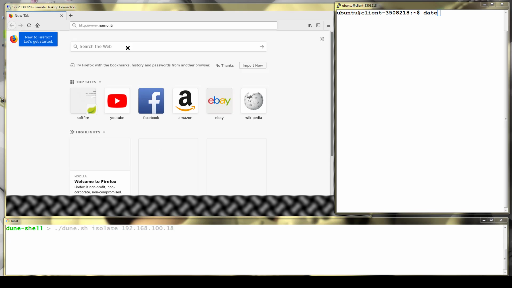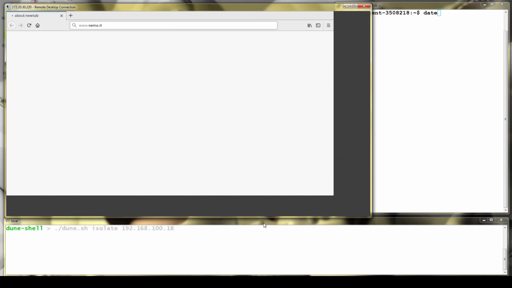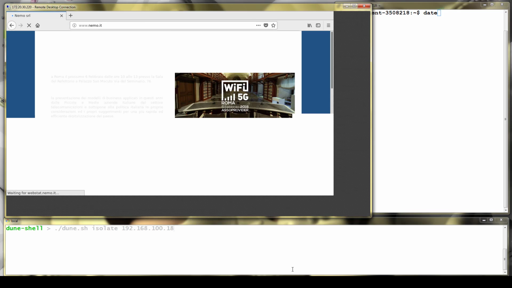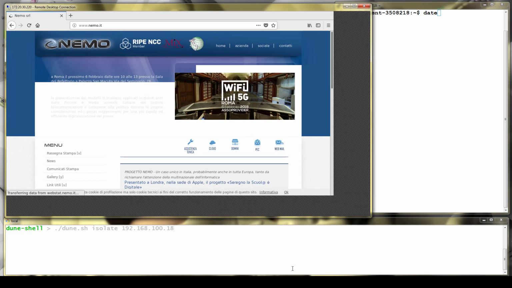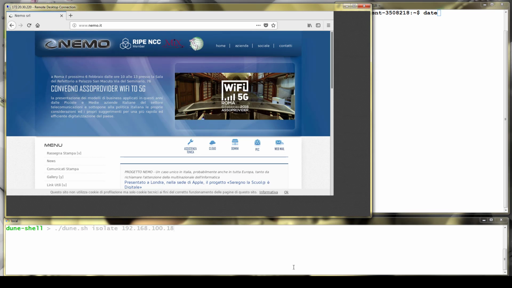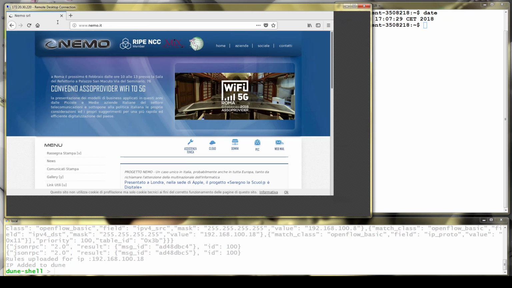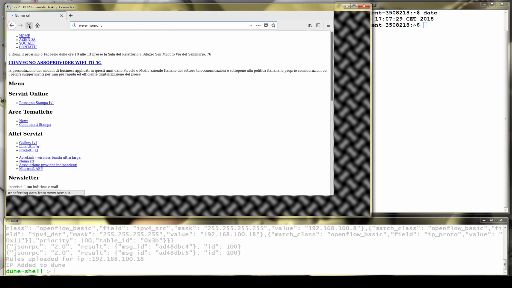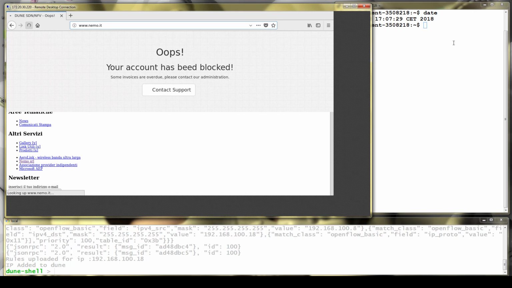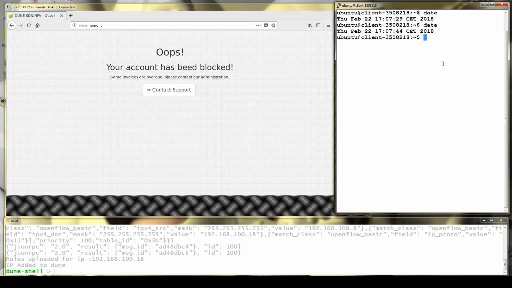In the third video, we will show the time needed for the web page to appear into the customer browser after we isolate the customer into the fake internet. This time, we will use the Firefox browser for the customer so that we have a more realistic estimation of the time needed to notify the customer that the account has been suspended. Again, we start loading a web page from the real internet. Then we apply the isolate command and we reload the same web page. After reloading the page, the customer will see the account suspension web page. In around 15 seconds, we have completed the task. The third KPI has been achieved.